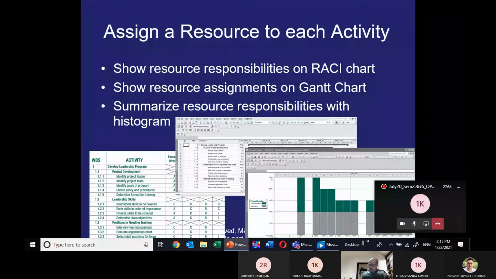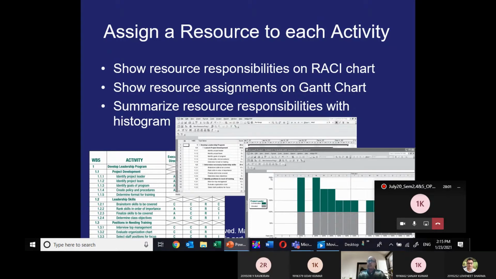Assigning the resource to each activity is a very important component of this journey of resourcing a project. Suppose you have a project, meaning a set of activities, and you have already classified 4 or 5 activities. I will open the same Gantt project software, and there we will assign some activities to different people.